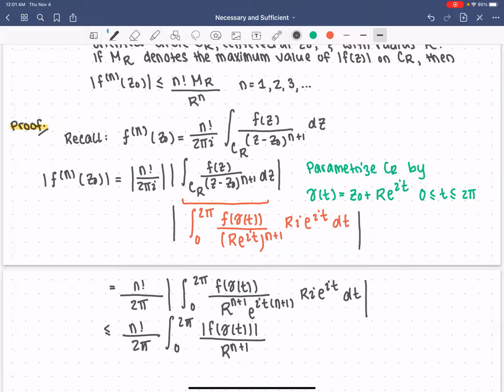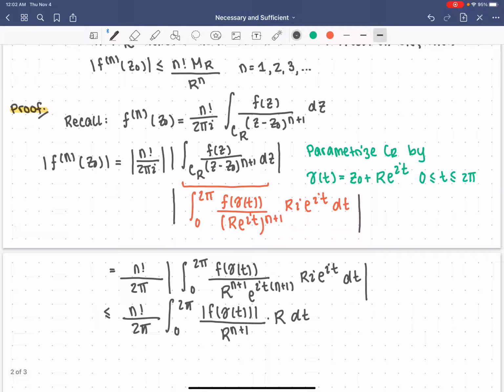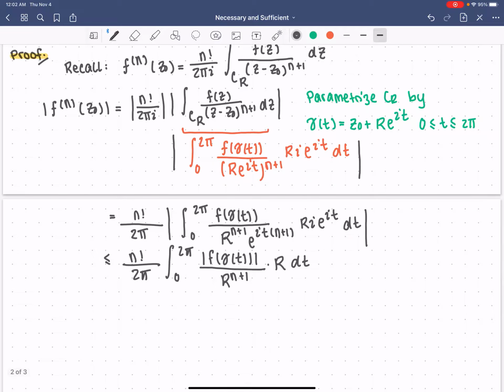If you need a refresher on why that's true, apply Euler's identity, and you're going to use the fact that cosine squared theta plus sine squared theta is 1. Same argument for the e to the it over here. The modulus of i is 1, so what we're left with is the modulus of R, but that's a positive number, so it's just R dt. So all I've done is pass the modulus inside of the integral at the cost of a less than or equal to. We can always do that.